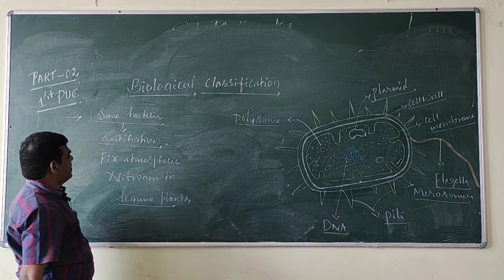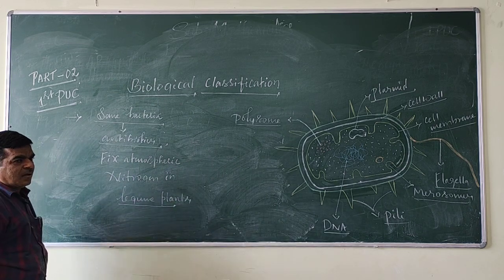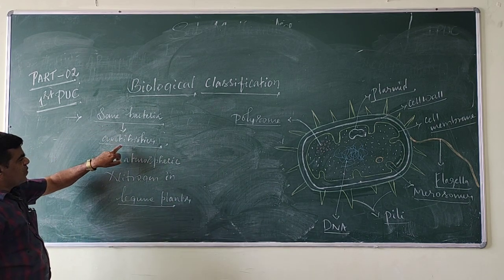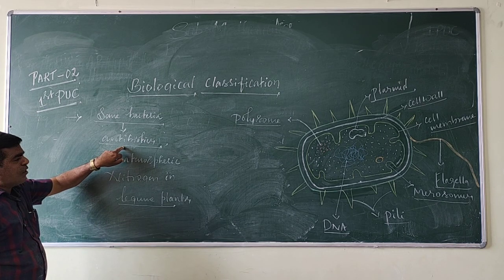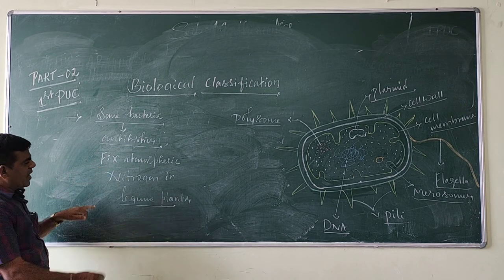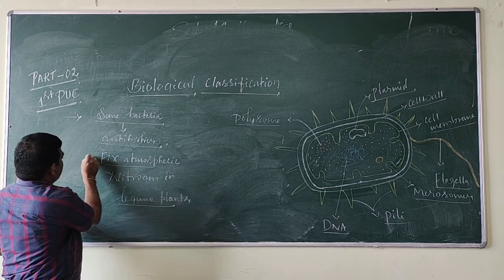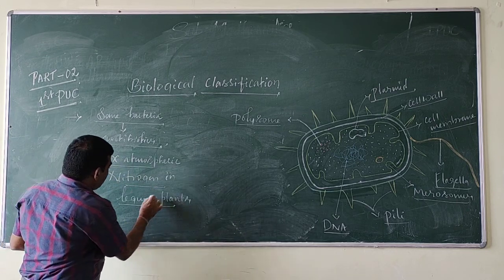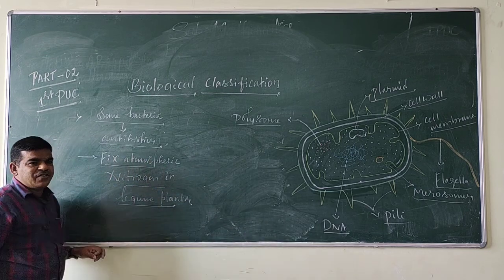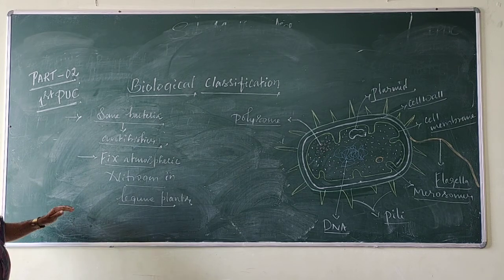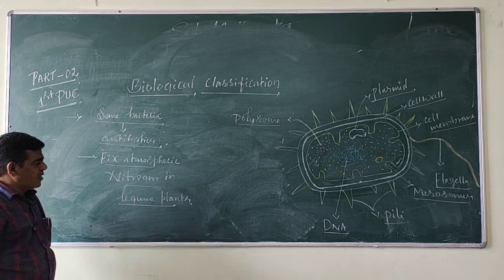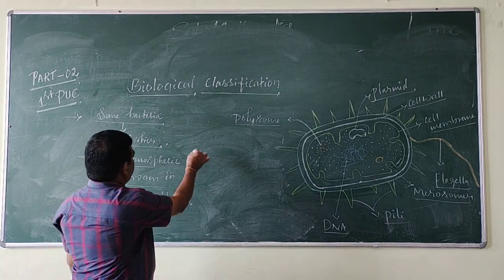So some bacteria are used in the production of antibiotics, and some bacteria fix atmospheric nitrogen in legume plants. Okay. Then some bacteria are harmful.